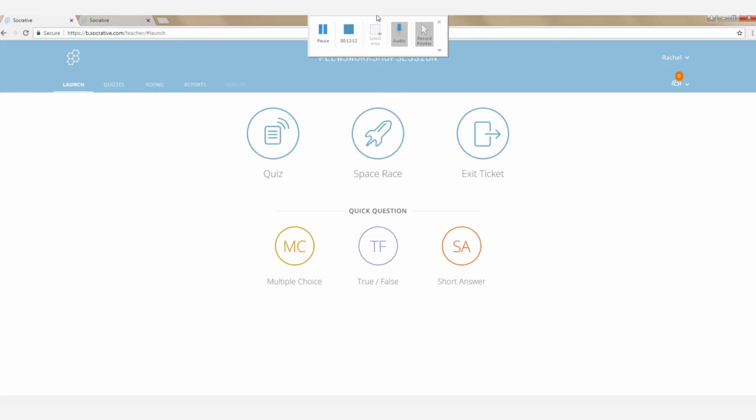For more information on Socrative, please take a look at the workshop slides and some of the demo videos. But otherwise, feel free to get started and try it out in your classroom.